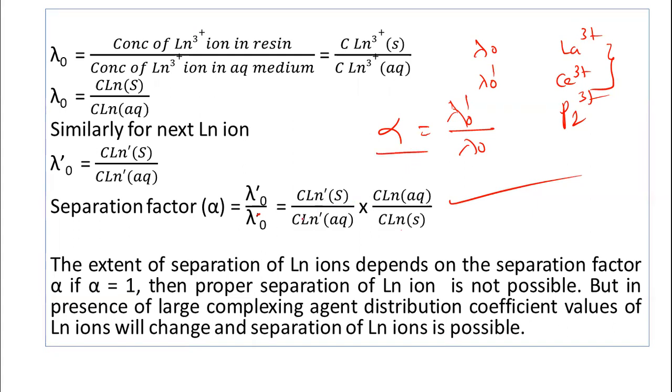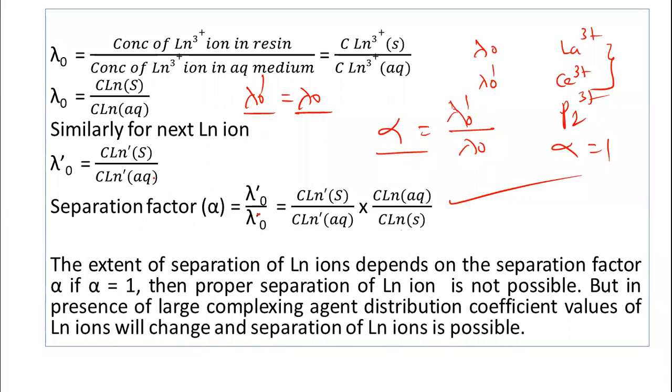Suppose alpha is equal to 1. What happens? It means that lambda 0 dash is equal to lambda 0. The distribution coefficient for the next lanthanum ion is equal to the distribution coefficient for the first lanthanum ion.